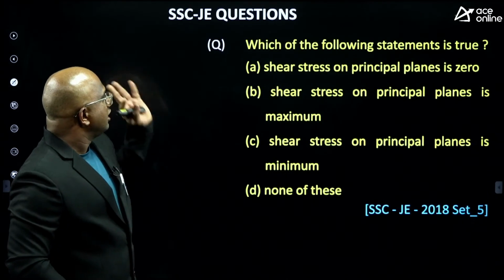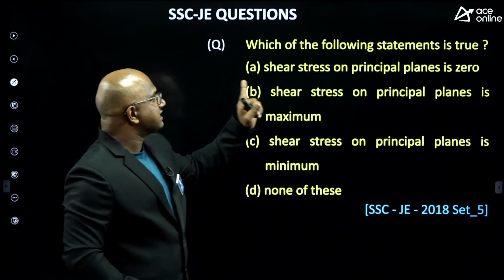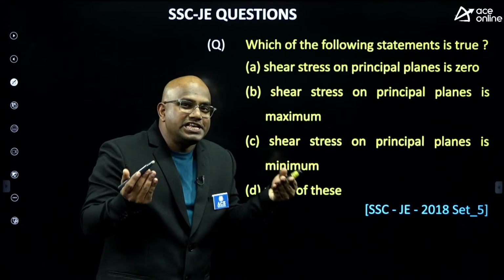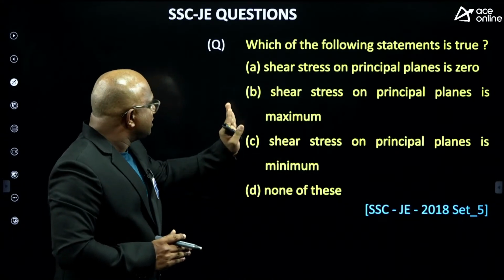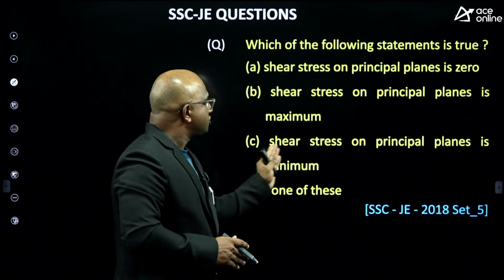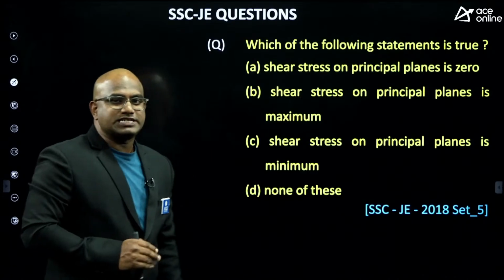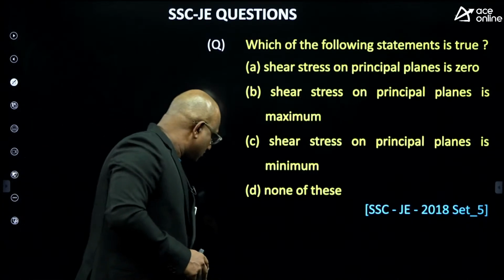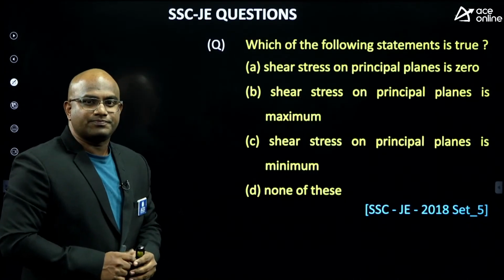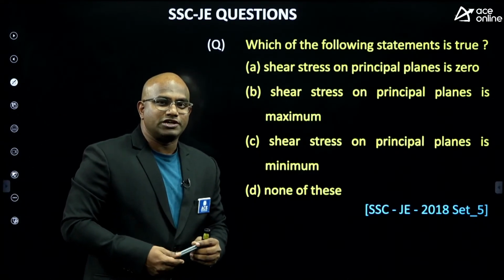Now, which of the following statements is true? Shear stress on principal plane is 0. Shear stress on principal plane is maximum. Shear stress on principal plane is minimum. Or none of these. Which one is correct, guys? Anyone? What do you think?